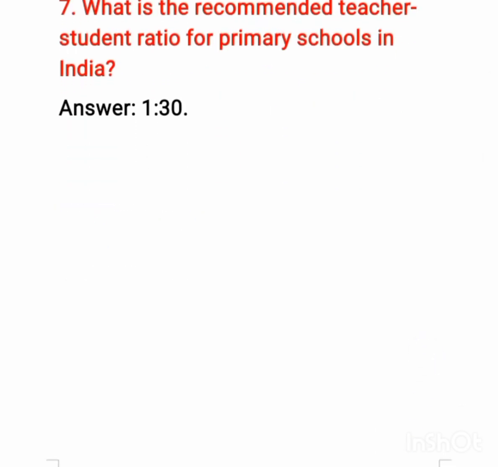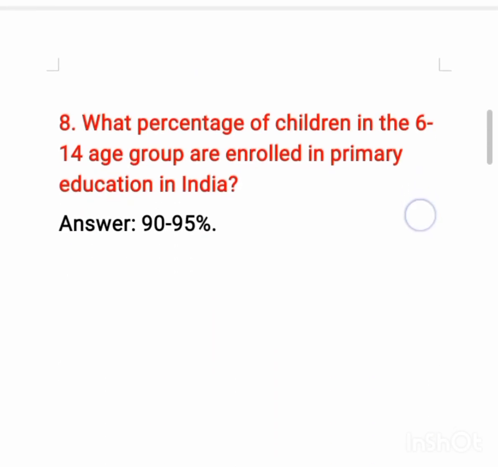Okay. Question number 7. What is the recommended teacher student ratio for primary schools in India? The answer is 1:30 is the recommended teacher student ratio for primary schools in India.